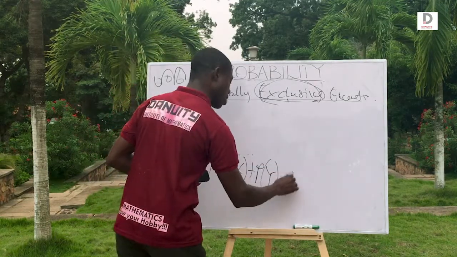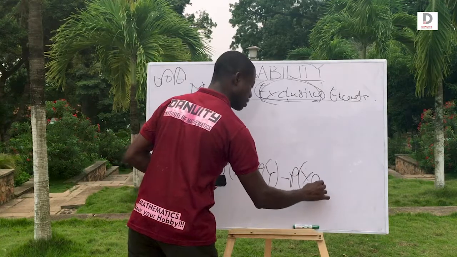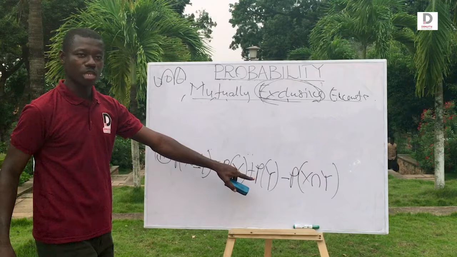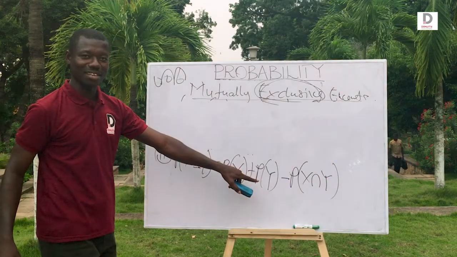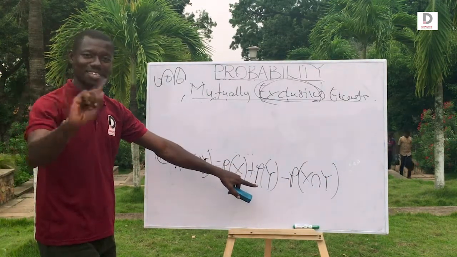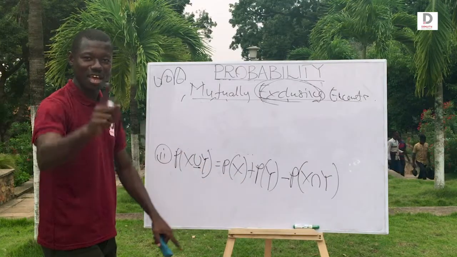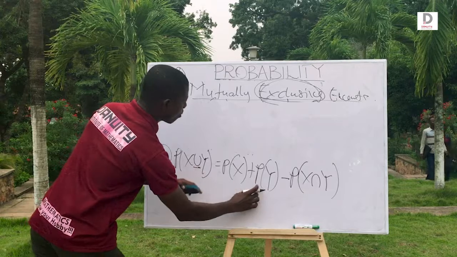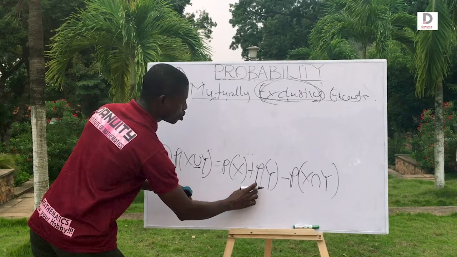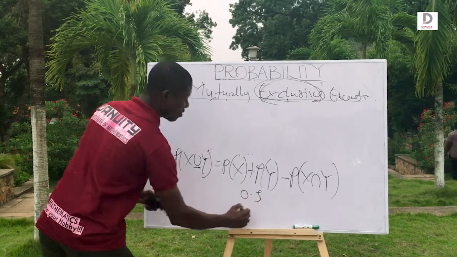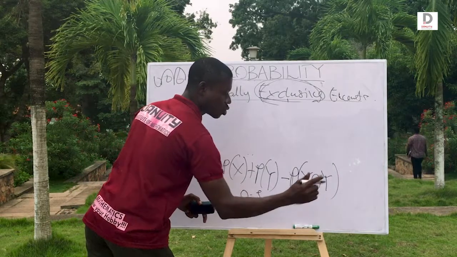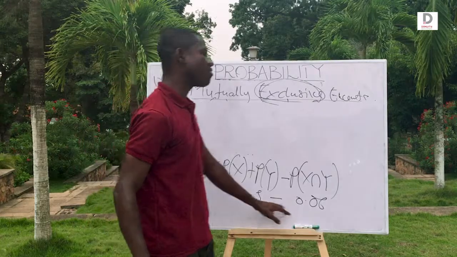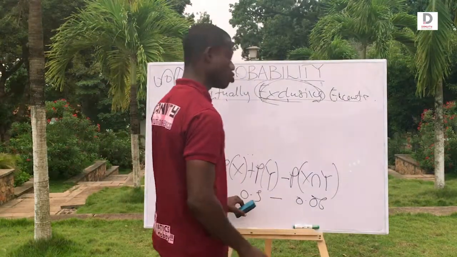So it will be minus the probability of x intersection y. So when the question is silent or says mutually inclusive, you must subtract the intersection. But with mutually exclusive, there is no intersection. It doesn't exist. It's empty. So you don't subtract. Have you gotten a picture? At the end of the day, what did you get for the union? 0.5. Minus the intersection, which you got as 0.06. So 0.5 minus 0.06. You can do your calculation.